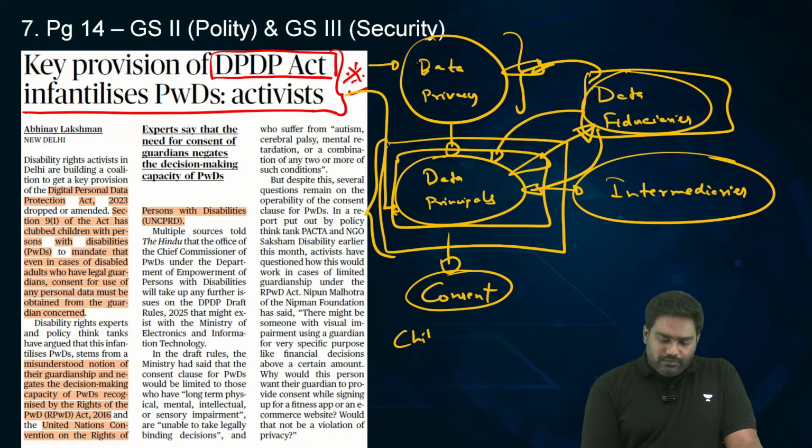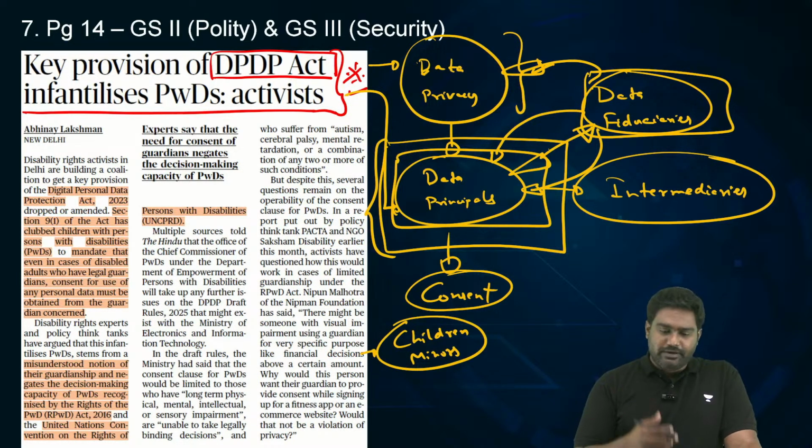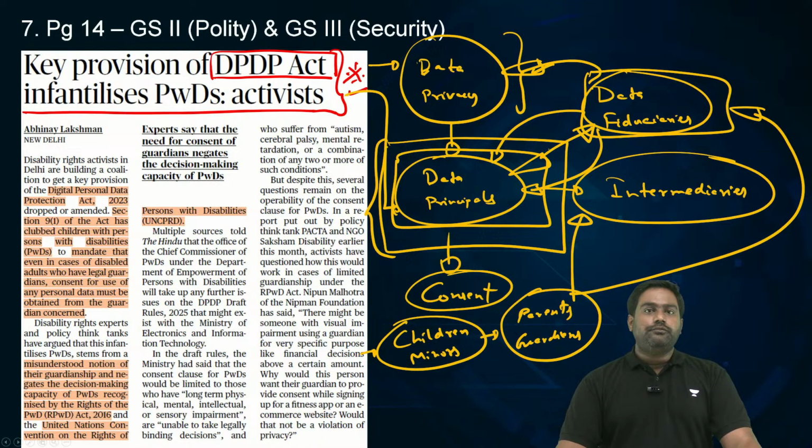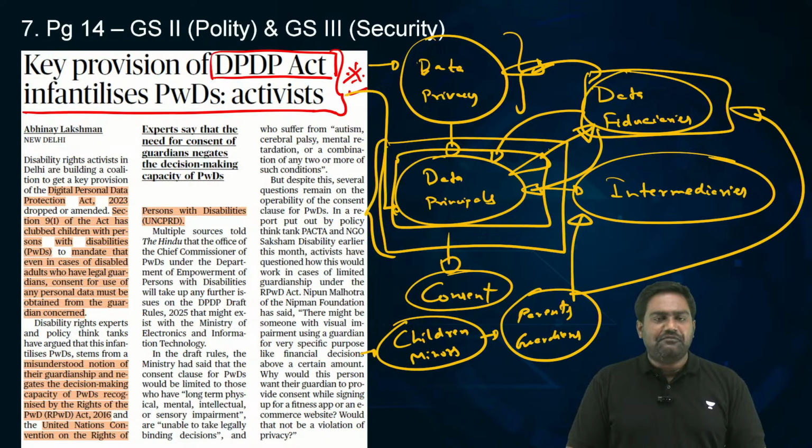Obviously, children, minors will have no idea regarding this. They may not be mature enough to understand the concept of consent when it comes to their data privacy. So, in the case of children, under the data protection law, the parents or the guardians are empowered to give the consent with regard to the data privacy of minor children. Now, this is absolutely fine.